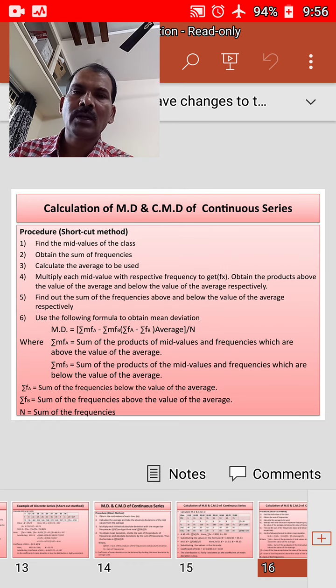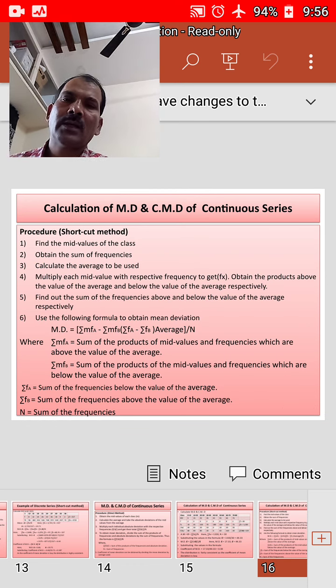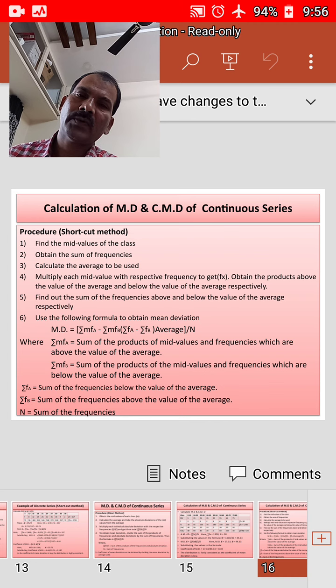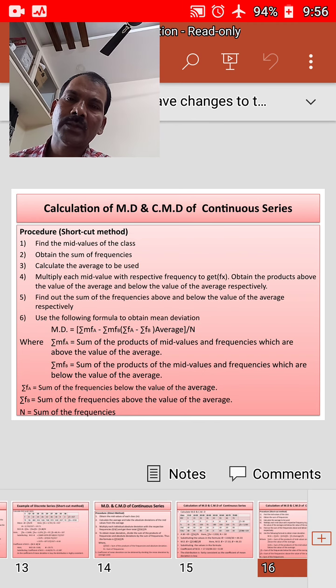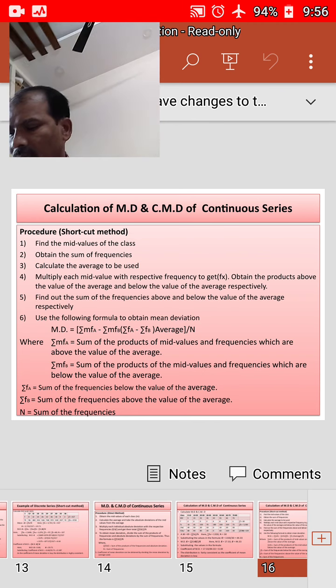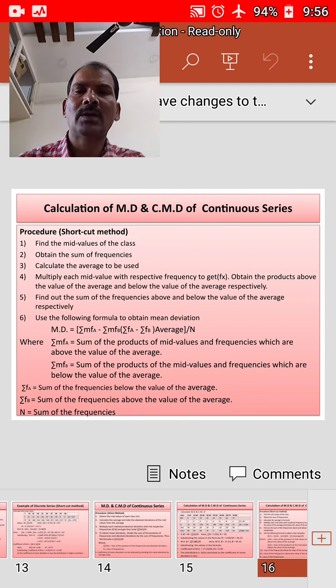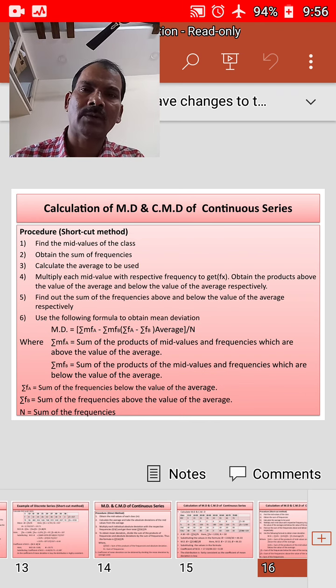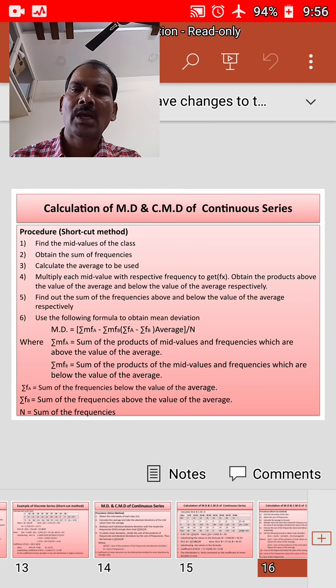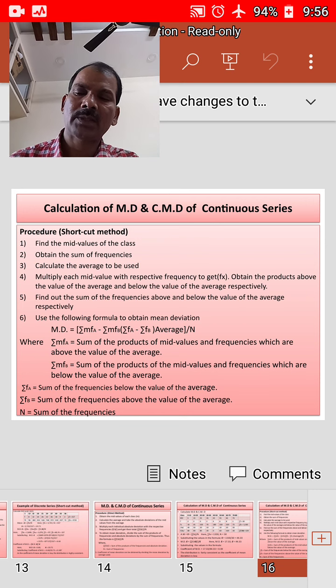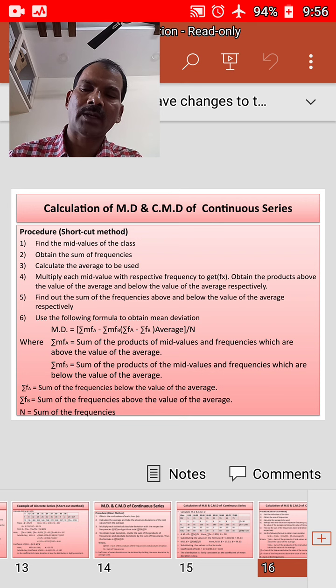Next we'll consider calculation of mean deviation and coefficient of mean deviation for a continuous series by the shortcut method. We have a procedure for that, and first we will go through the procedure and then we will solve one problem for better understanding. The first step is to find the mid value of the class and obtain the sum of the frequencies.